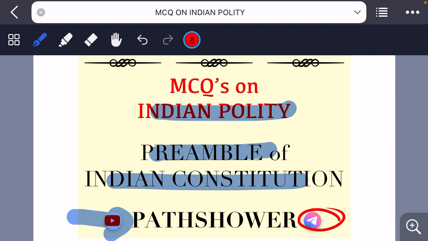सो यू मे बी फैमिलियर विद कि हमने इससे पहले भी एक MCQ सीरीज स्टार्ट की थी मॉडर्न इंडिया के ऊपर, वो हमने ख़त्म की है. इन द मीन टाइम देयर इज़ अनदर MCQ सीरीज गोइंग ऑन अबाउट द अकाउंटिंग टॉपिक with special reference to JKSSB Finance Account Assistant exam. So if you are preparing for that exam, do watch that also. So without taking any further time, let's get directly into our topic.